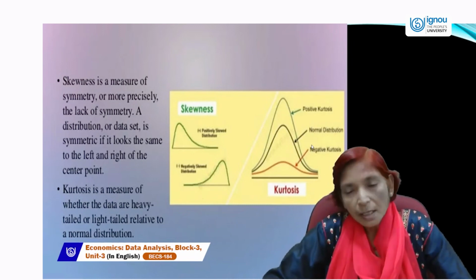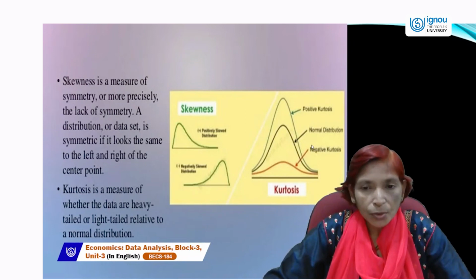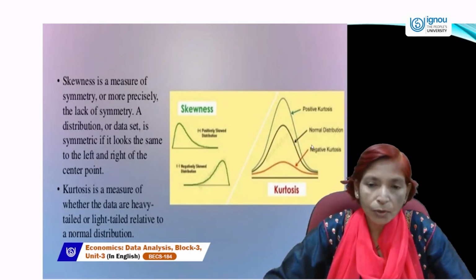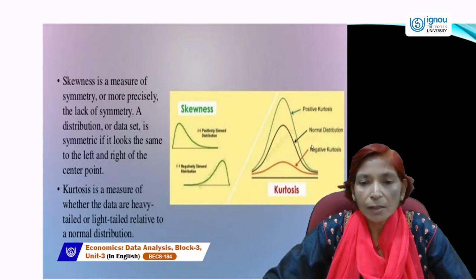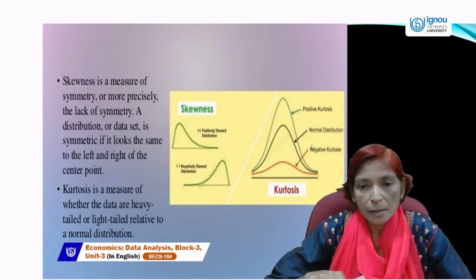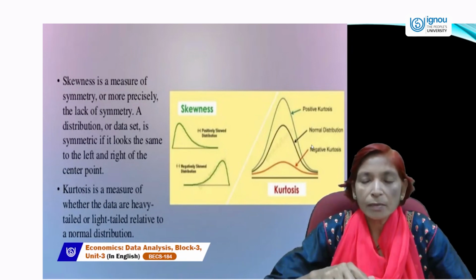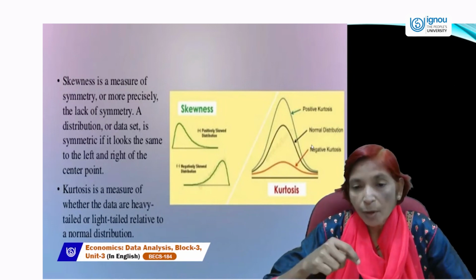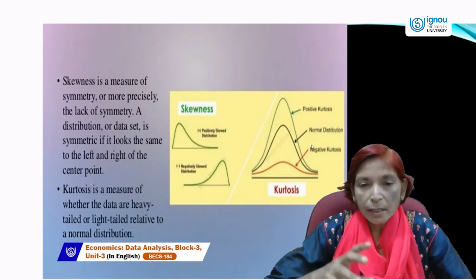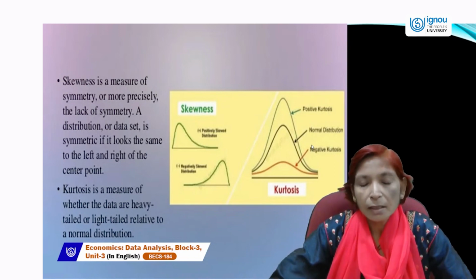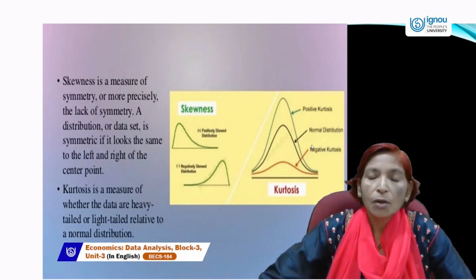And the kurtosis may be positive kurtosis, normal distribution, negative kurtosis. Here we are taking three curves. The first curve is a very low normal distribution curve or bell shaped curve. Another curve is the normal distribution curve, which lies in between the upper and lower. And the third curve is positive kurtosis, which is higher than these two curves. So it tells us how peaked the data is. Through peakedness, we can explain kurtosis.